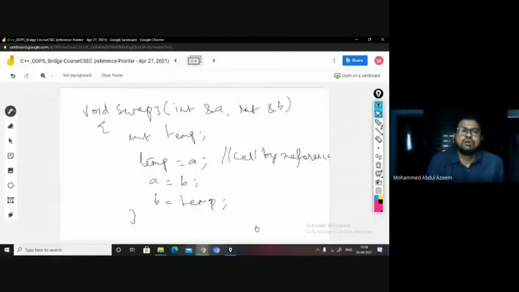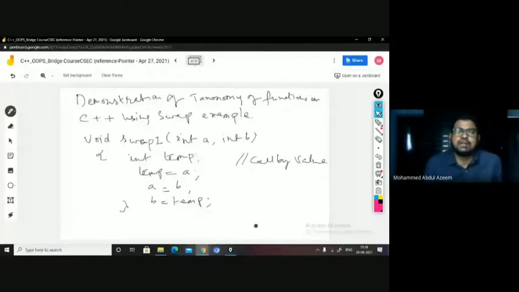So you go to swap one here. What is there in x and y? You can see there are 10 and 20. When you are passing x and y, the values of them are going to be passed here. So in A, what do you get now? You will get 10 here, and in B, you will get 20, right? These are said to be the formal arguments. The formal arguments get the value from the actual arguments, the values 10 and 20.